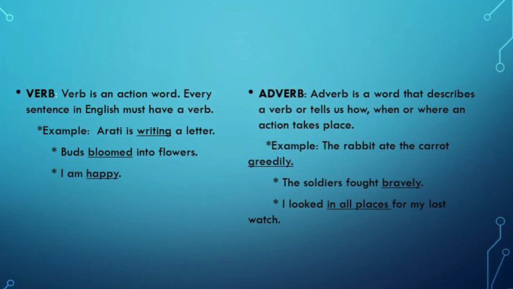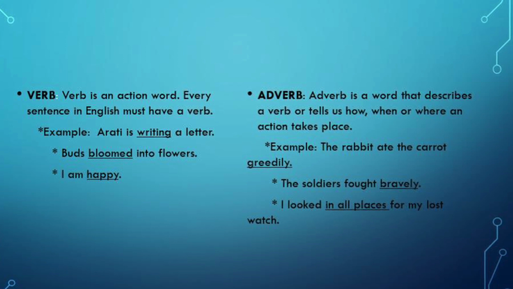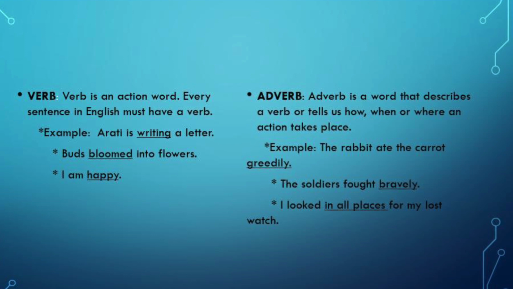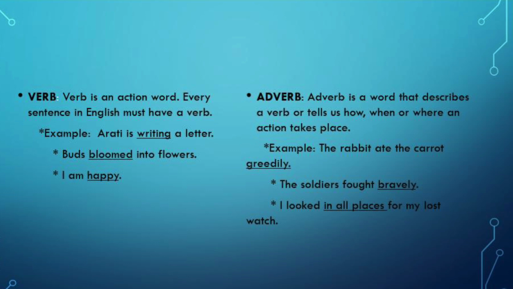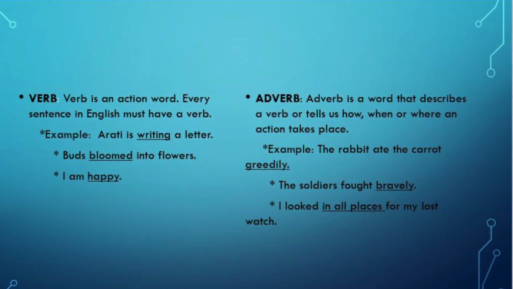For example, Arati is writing a letter. What is Arati doing? She is writing a letter, yes. So that's the work that she's doing. Buds bloomed into flowers. What did the buds do? They bloomed into flowers. I am happy. How am I? I am happy. So being happy is also an action word, right?